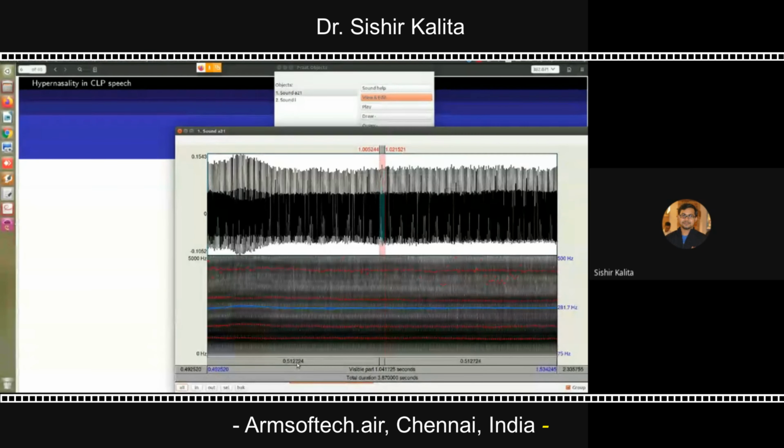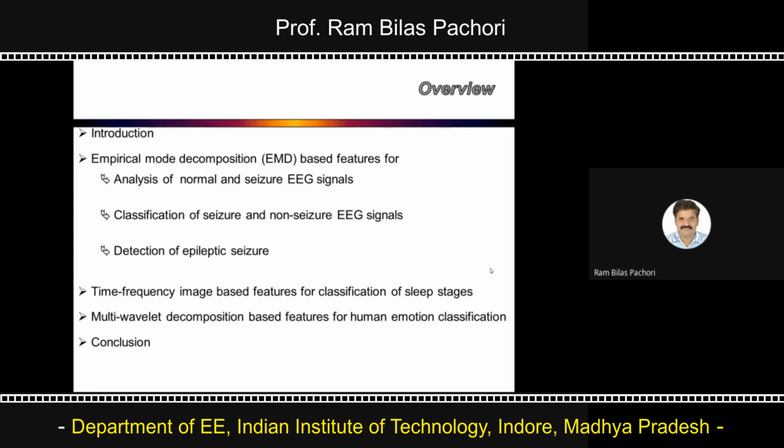I'll play this. Production, and then we'll see empirical mode decomposition based features for analysis of normal and seizure EEG signals, classification of seizure and non-seizure EEG signals, and detection of epileptic seizures.